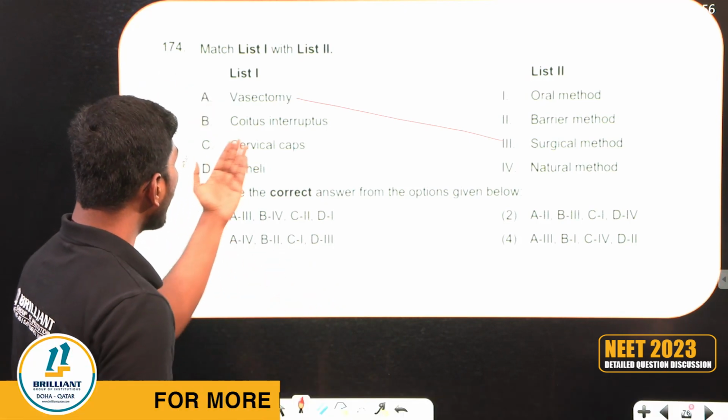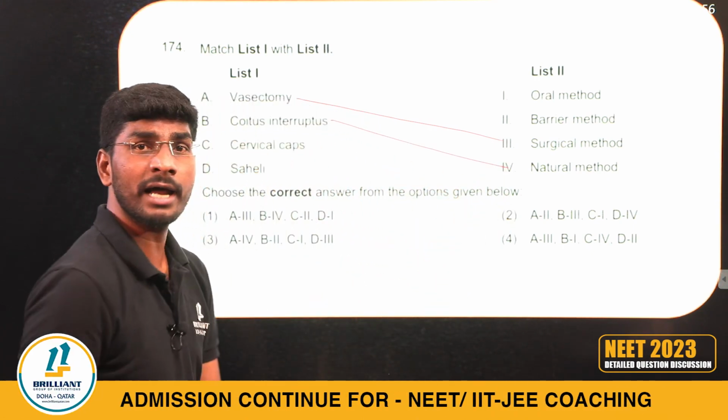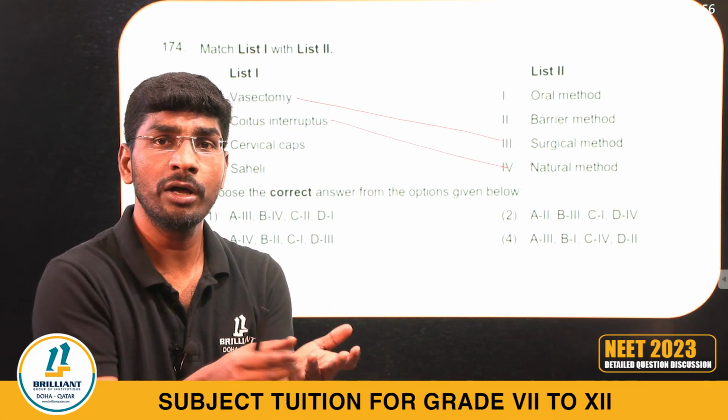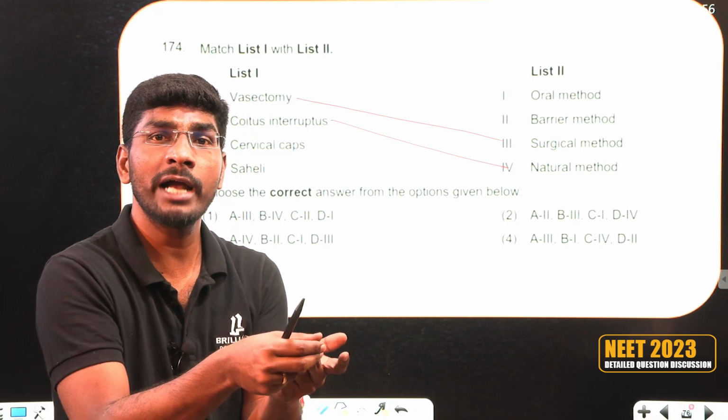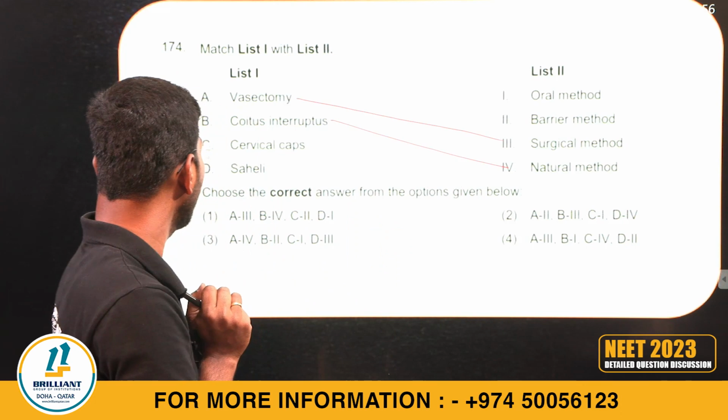Next, coitus interruptus. I can go with the natural method. In natural methods, rhythm method, coitus interruptus, and lactational amenorrhea are there. These all are natural methods of contraception.